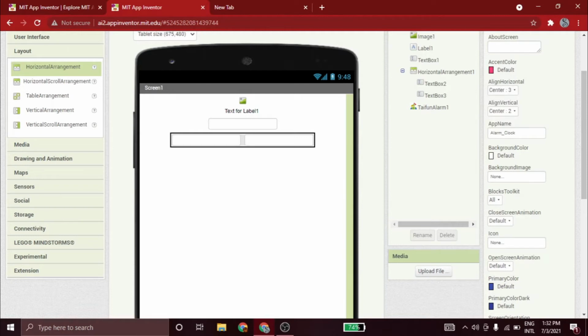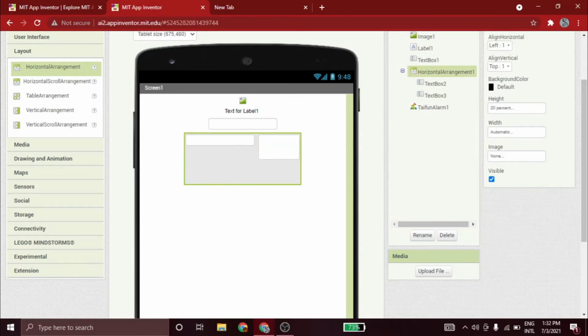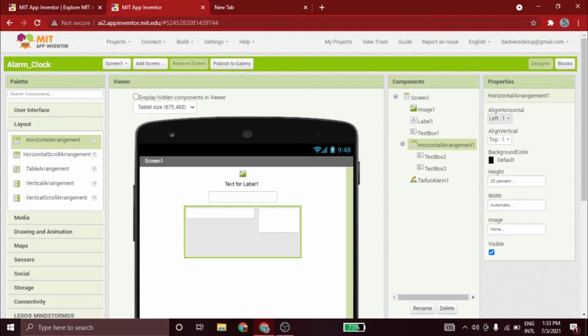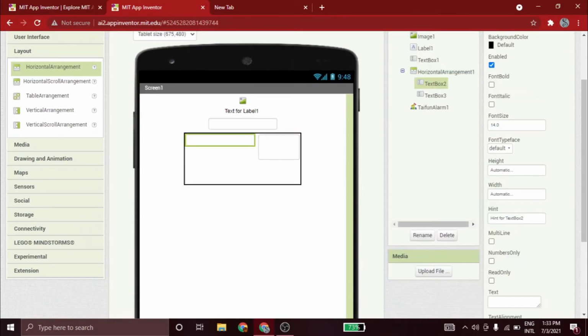Okay, now we are going to change the width of this text box. So this width is going to be, and now we're going to change the height to, okay, so now we're gonna click the horizontal arrangement and change this background color to none, and then this text box we're also gonna do the height 10% and width 20%.